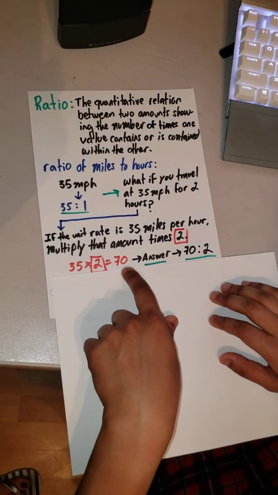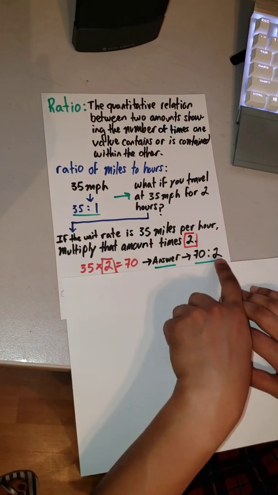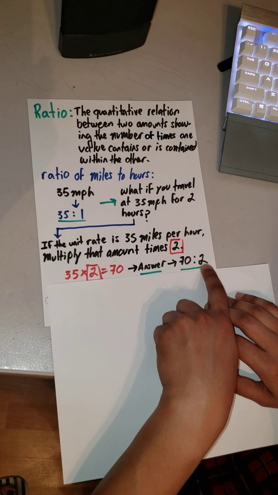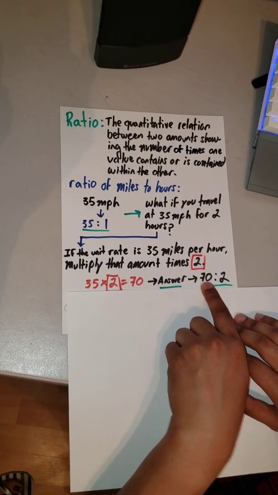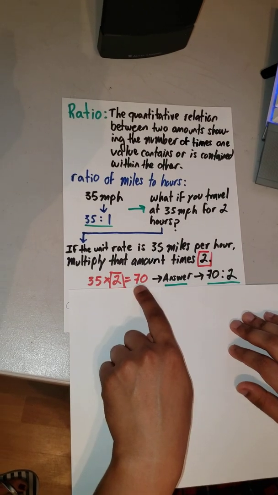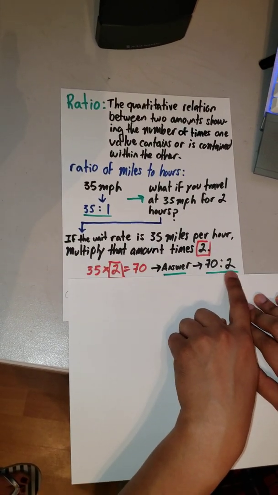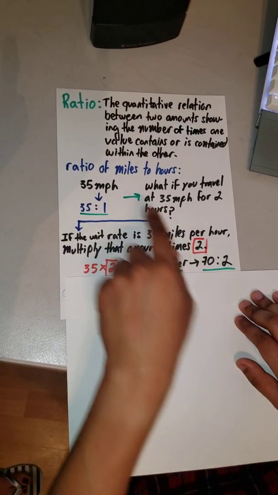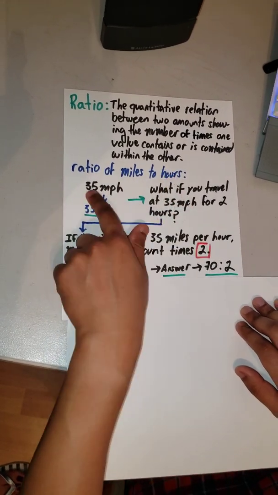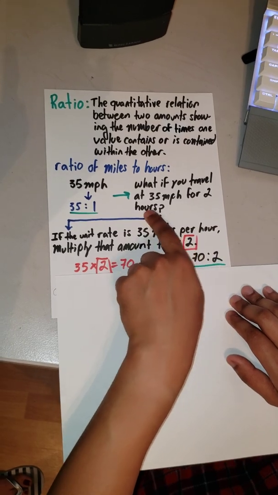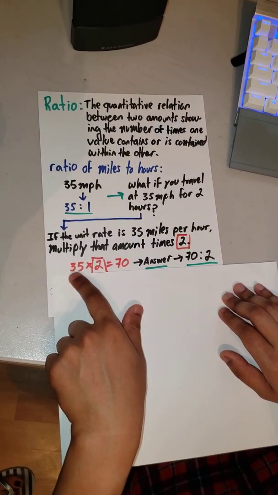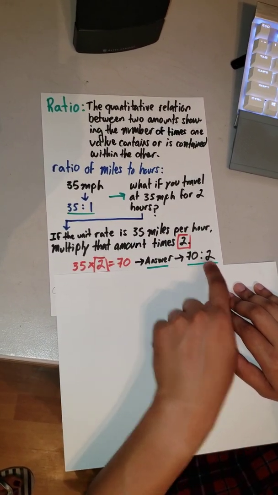Okay, so your ratio would be that for every 2 hours, you would be covering 70 miles. Okay, because 35 times 2 is 70. So our ratio would be 70 to 2. Okay, ratio of miles to hours: 35 miles per hour, 35 to 1. What if you travel for 2 hours? Well, because you multiply 35 times 2, it would be 70 to 2.